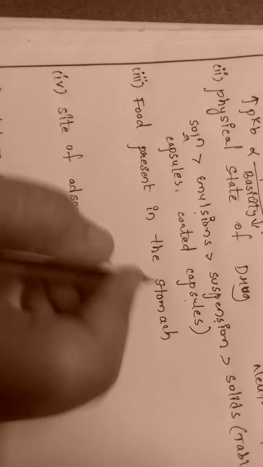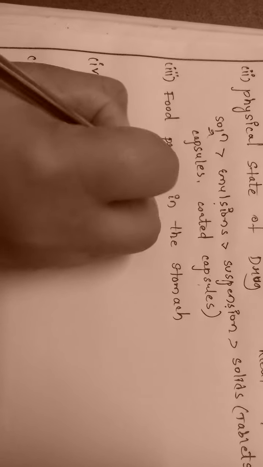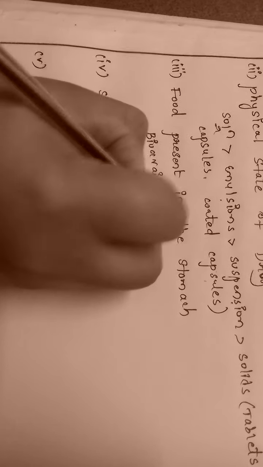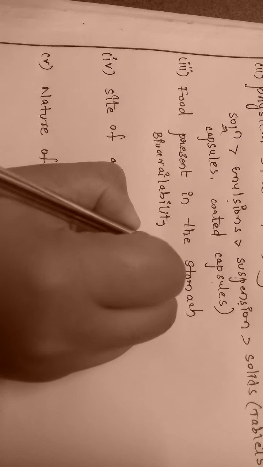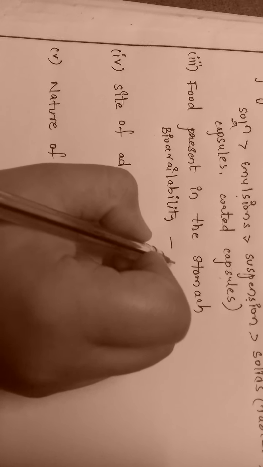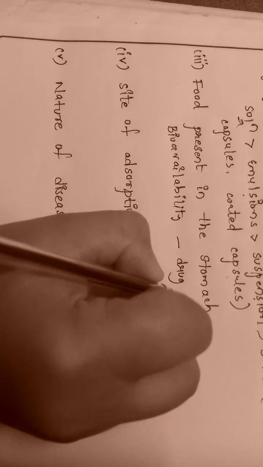Now, food present in the stomach, how is it related to the absorption of drug? Actually, you need to know one term here, bioavailability, that is, the amount of drug absorbed in the blood from the site of administration. In short, we can say it is drug absorption.